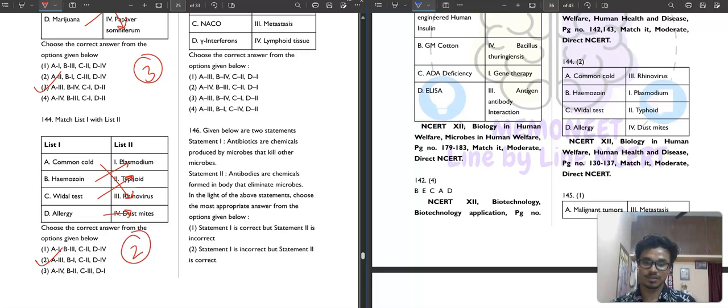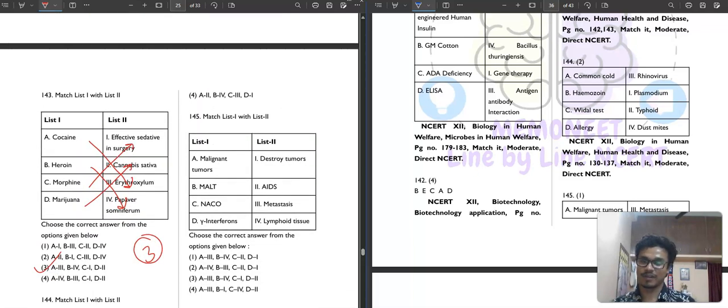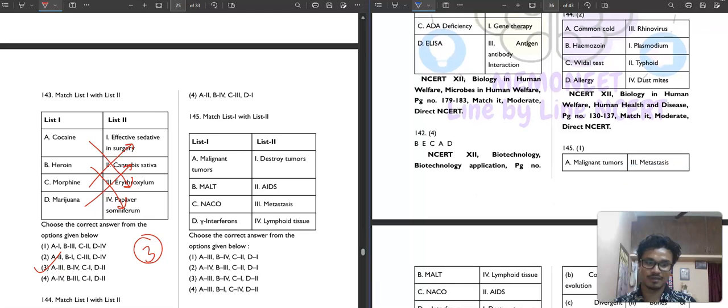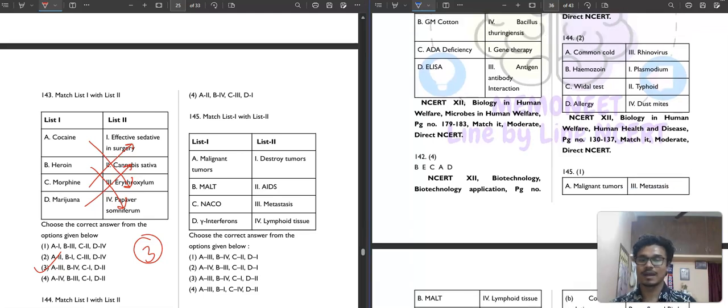Easy peasy questions. Question number 145. Again, a match the following type question which I love. Malignant tumor shows the property of metastasis. Then MALT is lymphoid tissue, more than 50% lymphoid tissue. NACO is related to AIDS. Then gamma interferons destroy tumor. So correct answer for this question will be option number 1st.